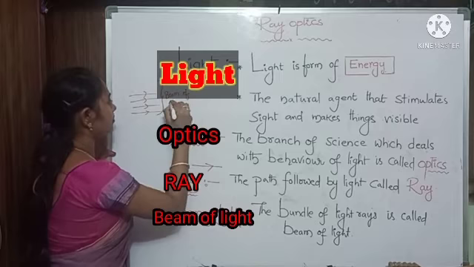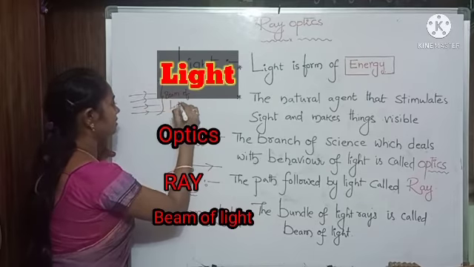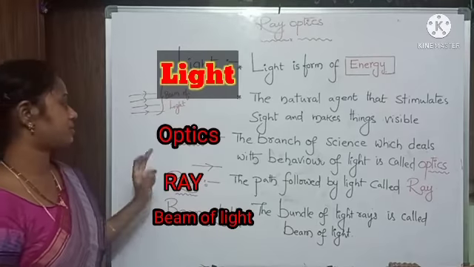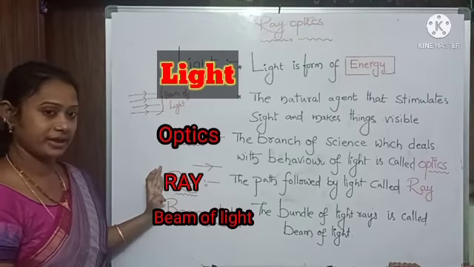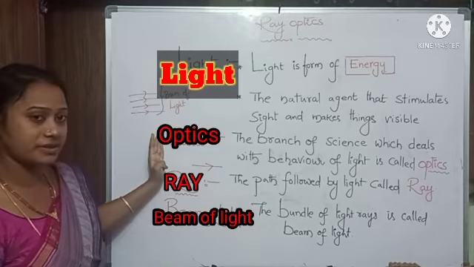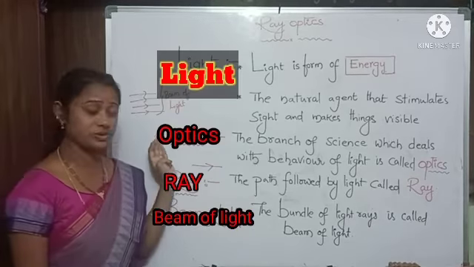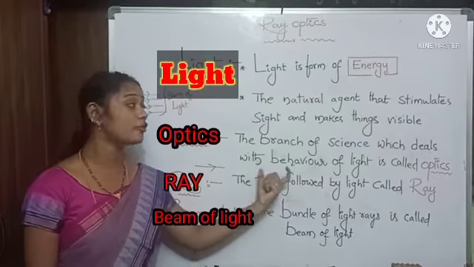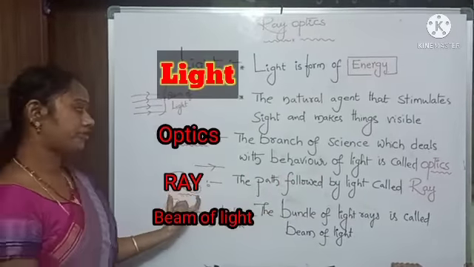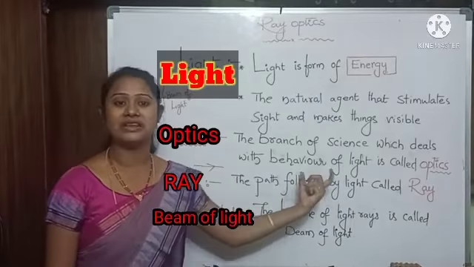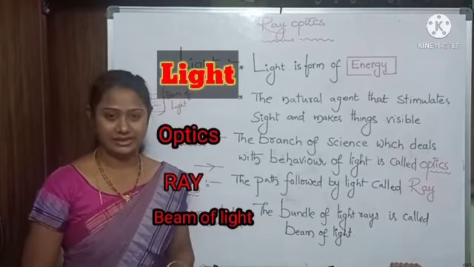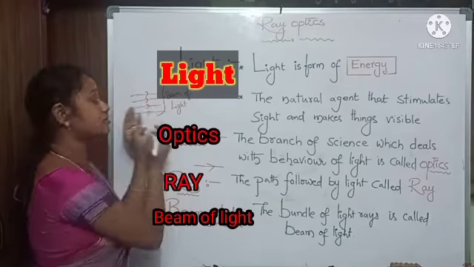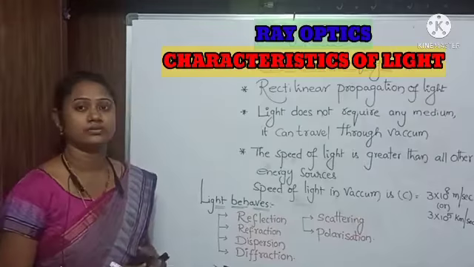The main things we have to discuss here are optics and ray. Listen carefully, students: the branch of science which deals with the behavior of light is called optics. Ray: the path followed by the light. The collection, the bunch of light rays is known as a beam of light.